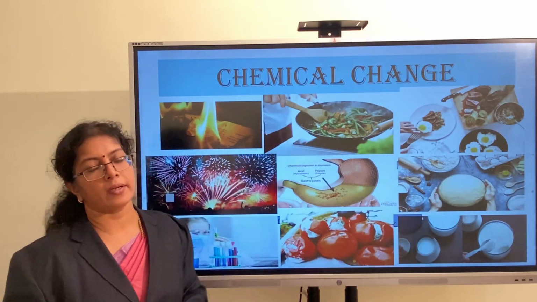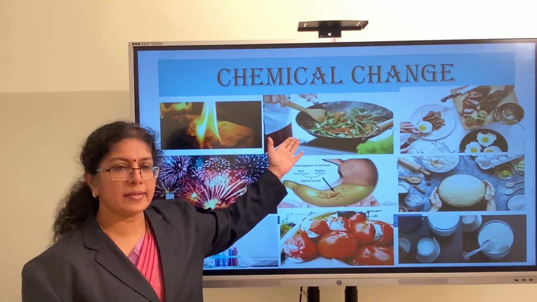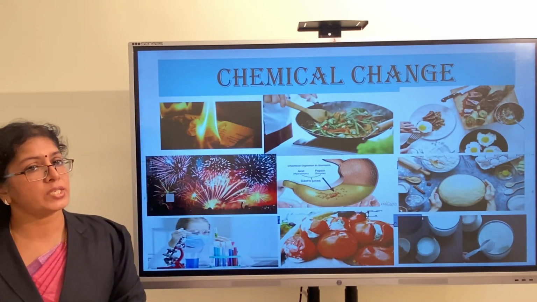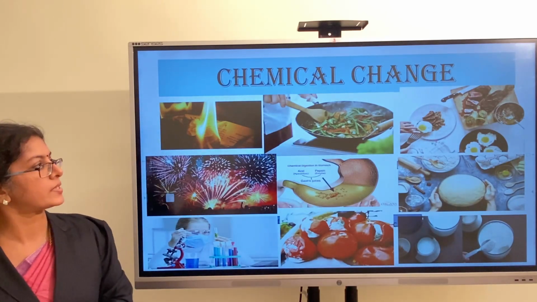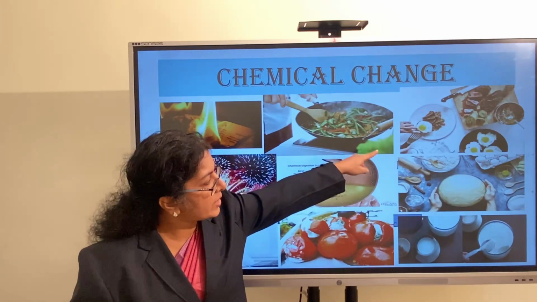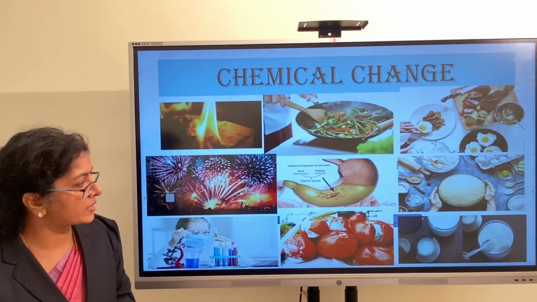In cooking, we see the vegetables change their color slightly and the smell and the taste. So a permanent change as well as a total change in the quality of the substance. Here the egg is tasting different and its structure also is different.